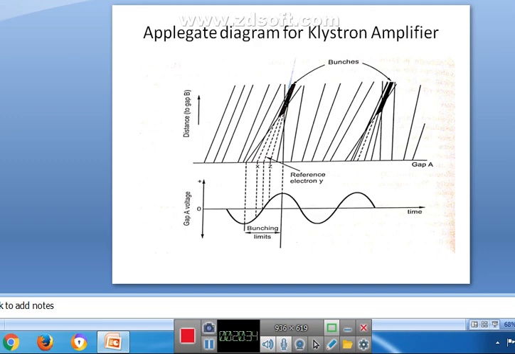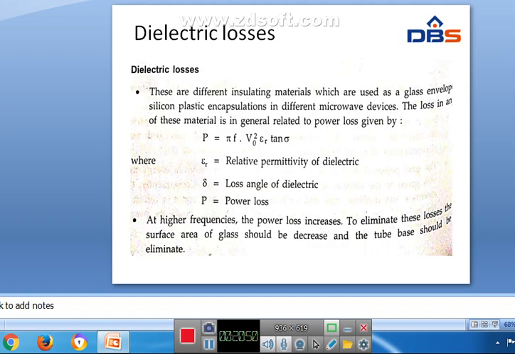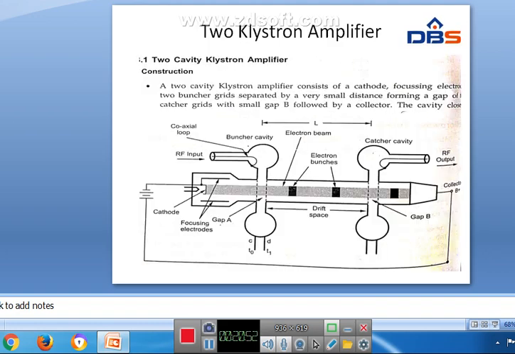There are two basic configurations of klystron tubes: two cavity or multi-cavity and the reflex klystron. The two cavity or multi-cavity klystron is used as a low power microwave amplifier. The reflex klystron is used as a low power microwave oscillator. Okay.